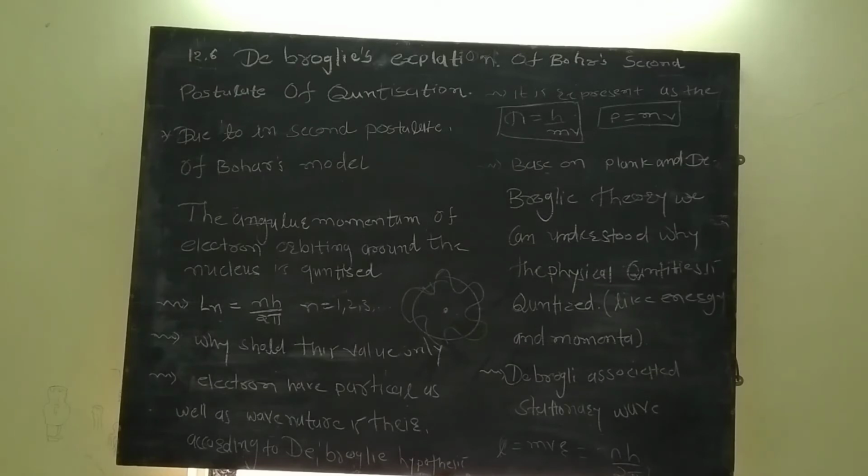Okay, 2 pi r equals n lambda. So see here what we are taking: 2 pi r equals n lambda. But we know that there is an n lambda.